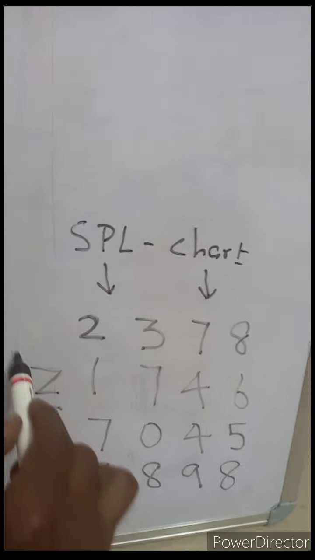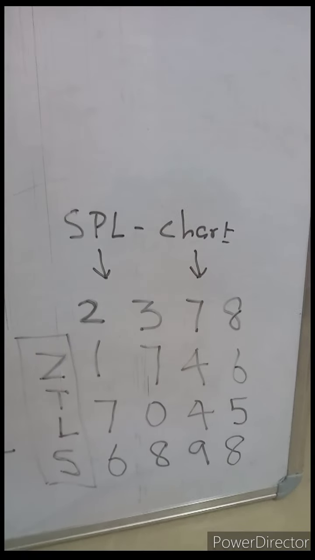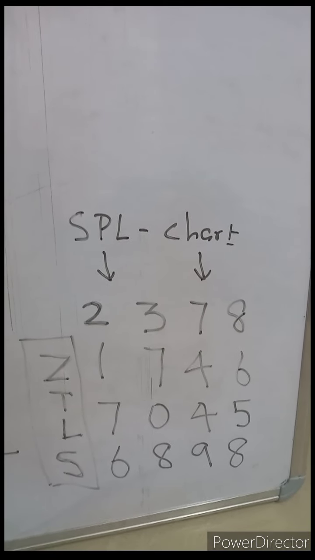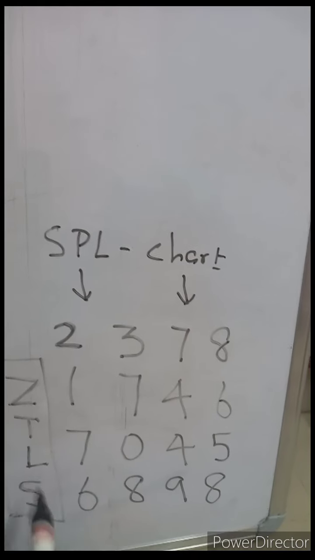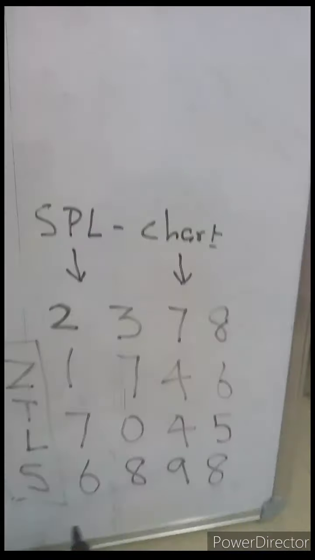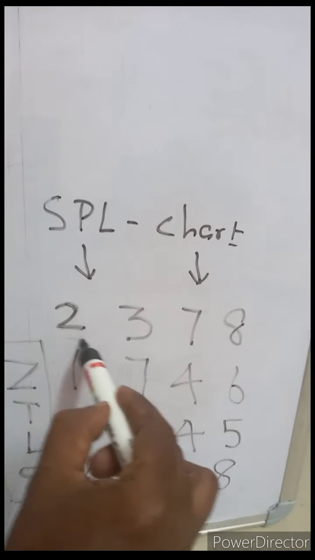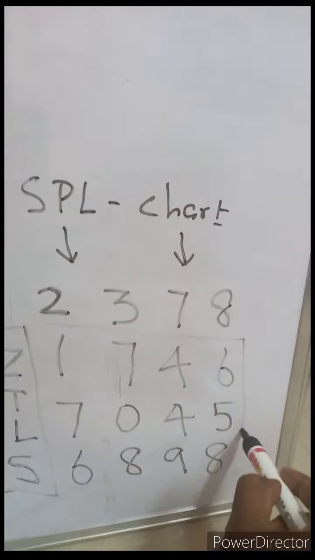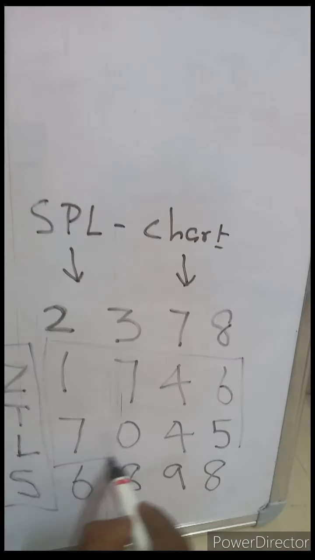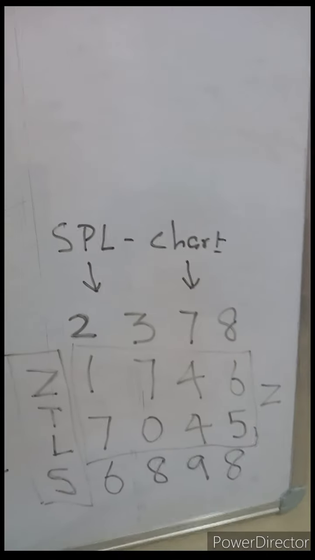This shapes very important in this chart, the special chart. This special chart already you know the maximum coverage area. This area also, this chart also maximum coverage area. The Z shape, this positions maximum coverage. Already you know this one, this positions the Z shape maximum coverage.